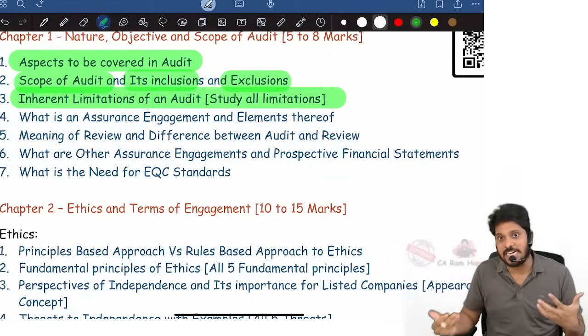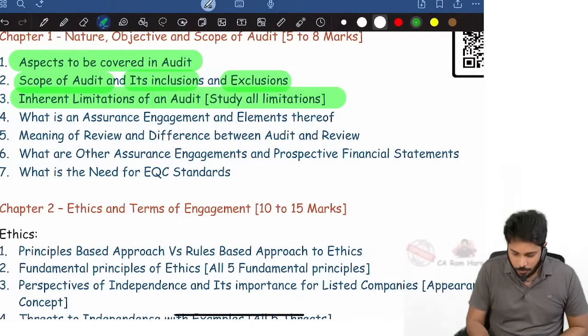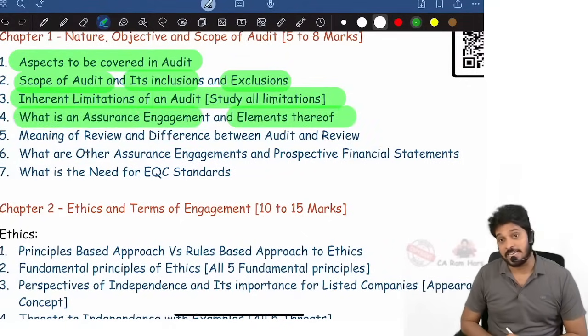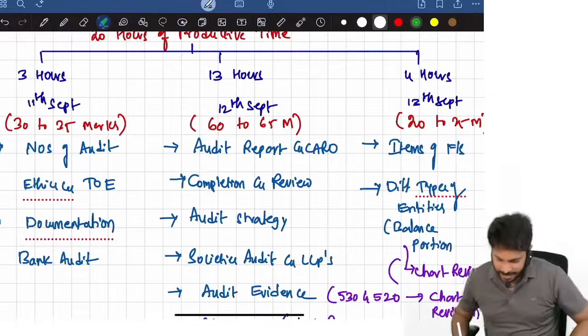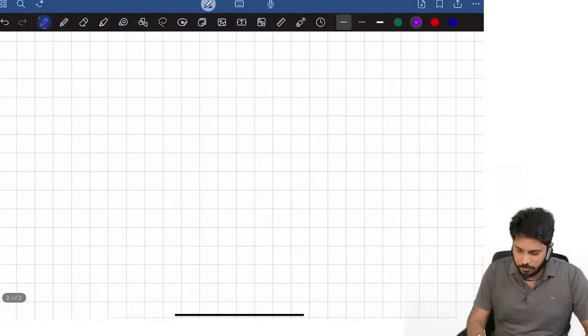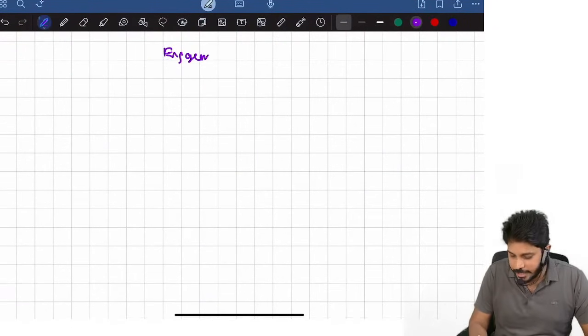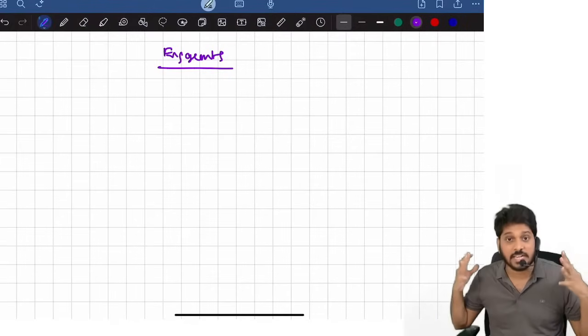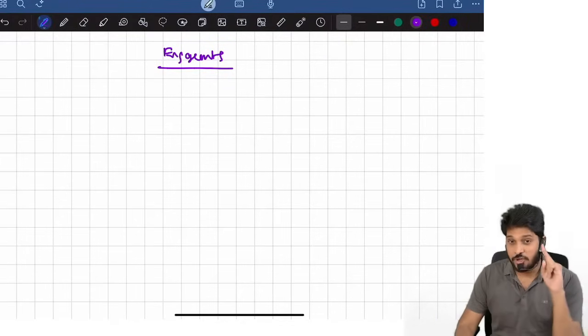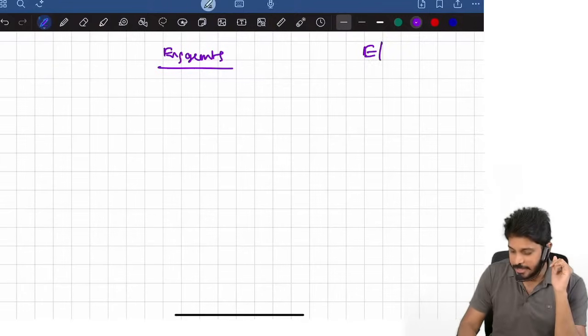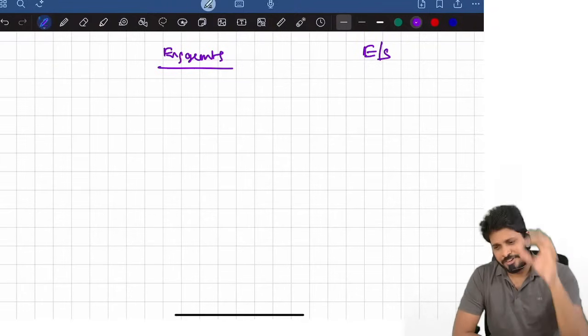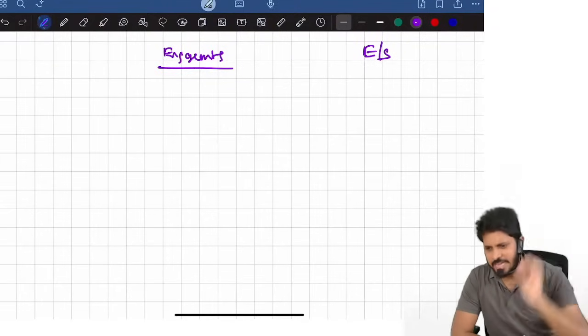We are understanding it. Next, what is an assurance engagement? What are the elements thereof? What is an assurance engagement? You know what? Whatever work that we do, we call it engagements. And for every work that we are doing, there is a standard. We call them engagement standards. For all engagements, for every engagement,